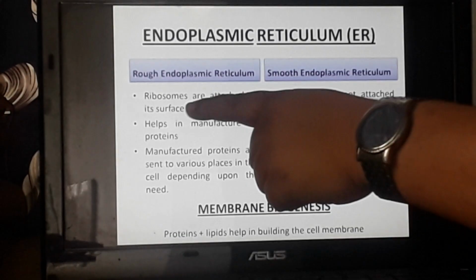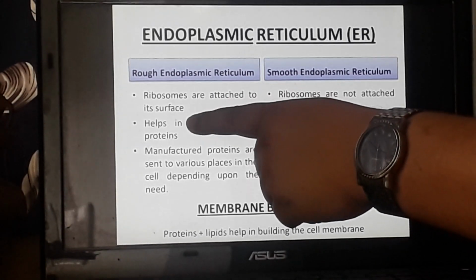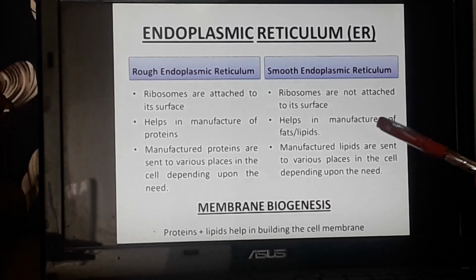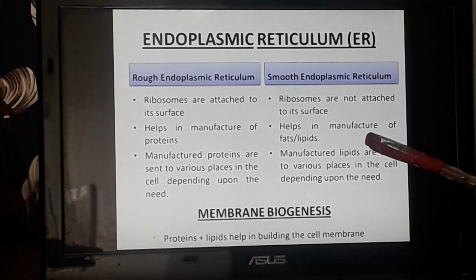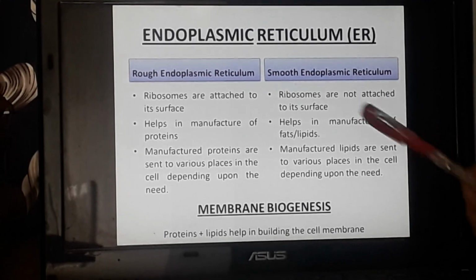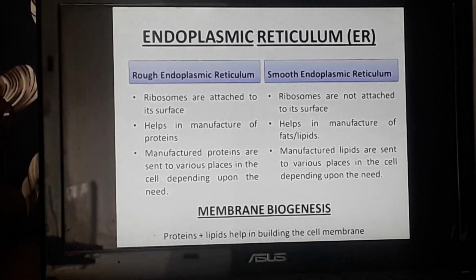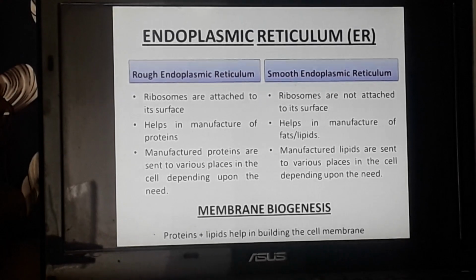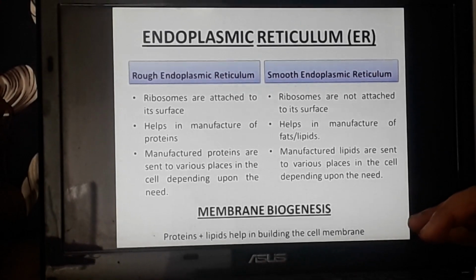You can see here, proteins are prepared here in the rough endoplasmic reticulum, and lipids, or fats, lipids are the same thing, are prepared here in the smooth endoplasmic reticulum. Proteins and lipids together help in the preparation of cell membrane. You must be remembering the structure. I